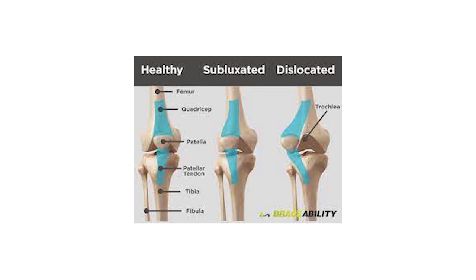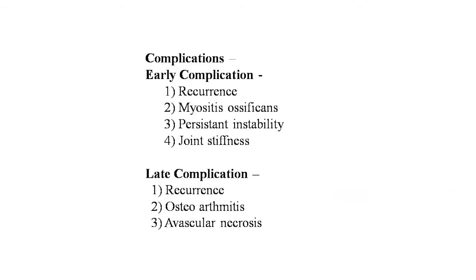Dear students, here is the image on your screen. You are seeing the healthy joint clearly. The knee joint is there, the femur and quadriceps muscles are clearly seen, the patella is there, the patellar tendon and tibia and fibula are clearly seen. In the subluxed state, the quadriceps muscles are slightly dislodged and there is subluxation and dislocation. The trochlea is displaced, and the tear of the ligaments and the muscles is clearly seen in the third image.